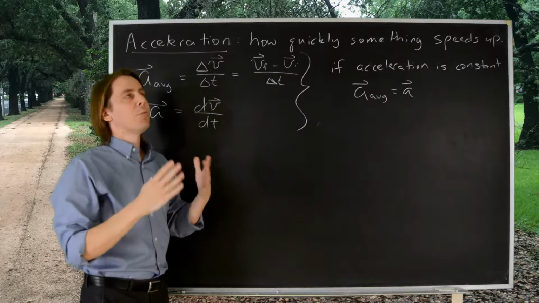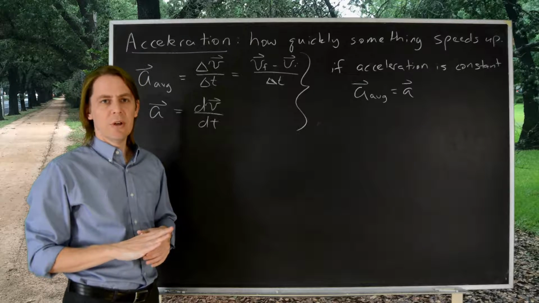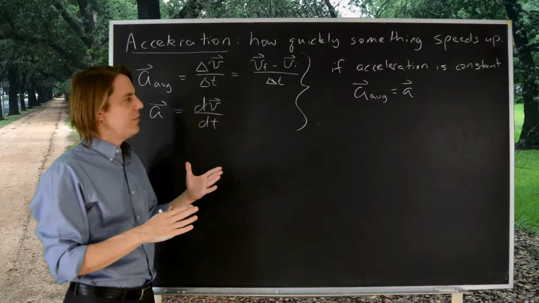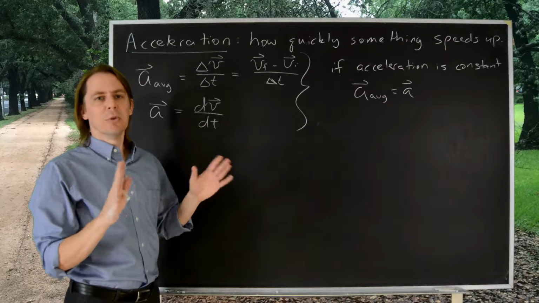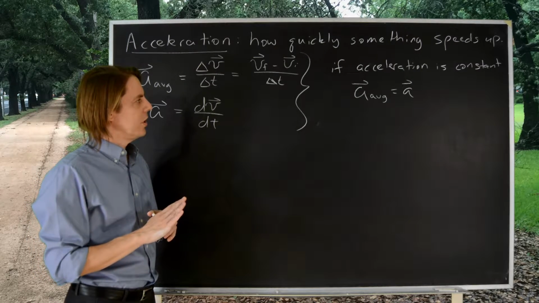And in almost all the problems you're going to do in introductory physics, the acceleration will be constant. For the acceleration to change is an effect called jerk, and we don't put up with jerks in freshman physics, so it's always going to be the case that accelerations are constant.